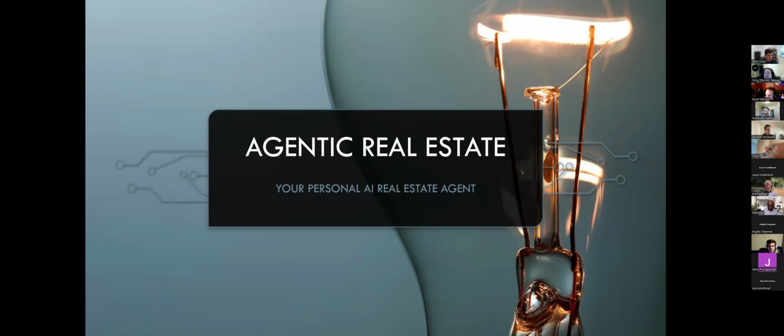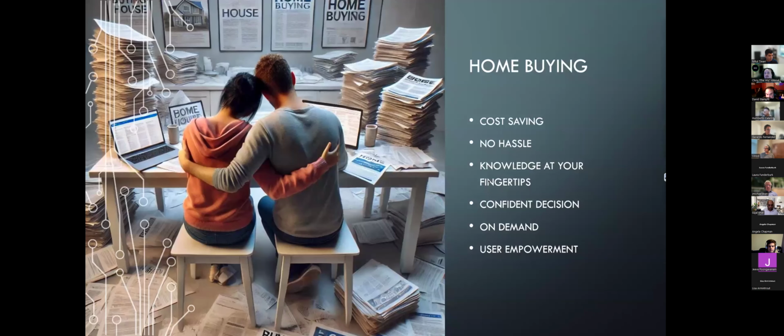There you go. So that's just a business speech for what we're trying to say. We're trying to explain what this application does. As it says, it is helping people be their own real estate agents.